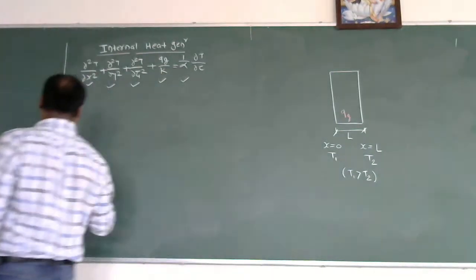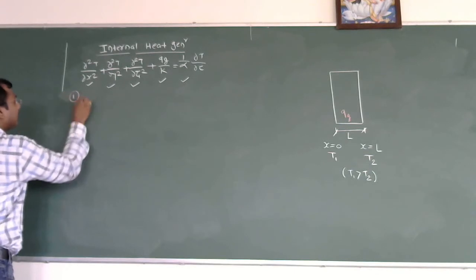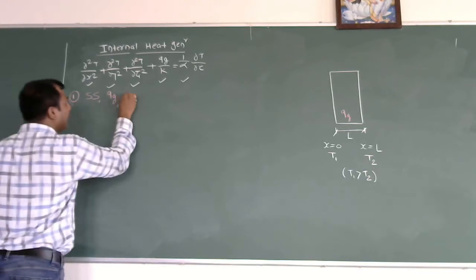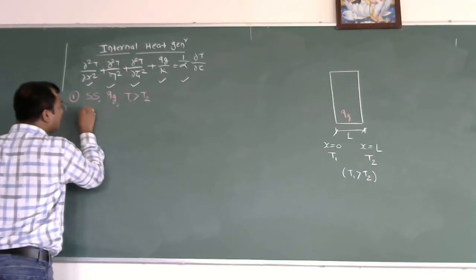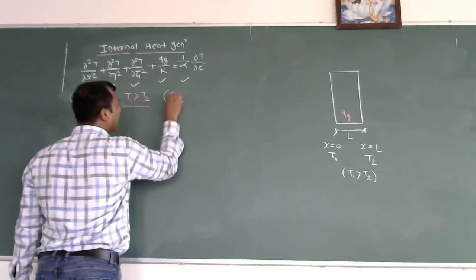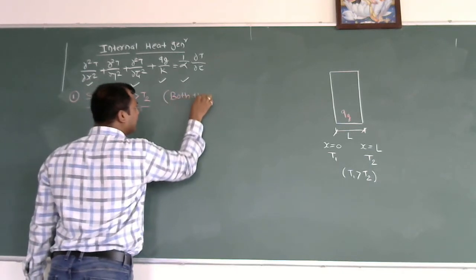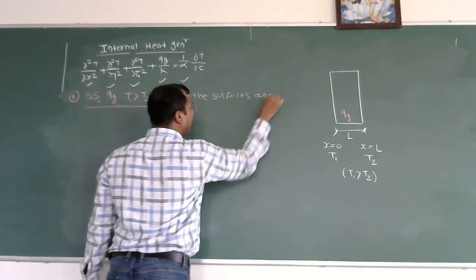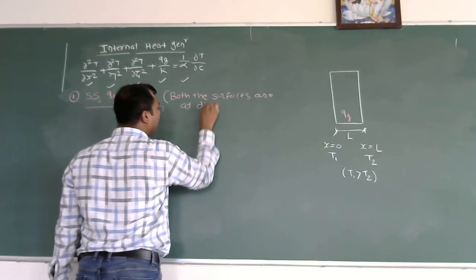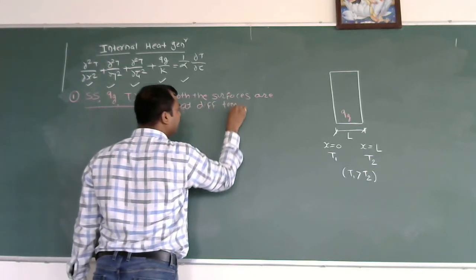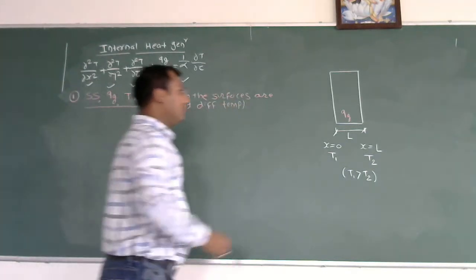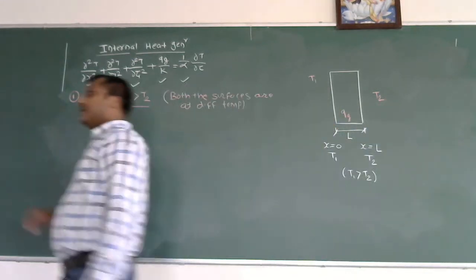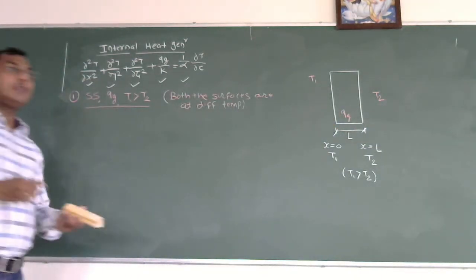So let us work out some of the possibilities. I am working out this problem on the first possibility. The possibility is that there is a steady state heat transfer with internal heat generation Qg and T1 is greater than T2. So this condition we call when both the surfaces are at different temperatures. So one surface is maintained at T1, another surface is maintained at T2 and T1 is greater than T2.